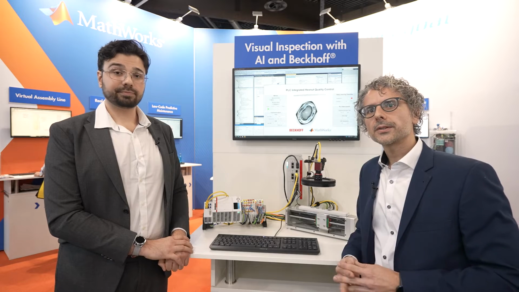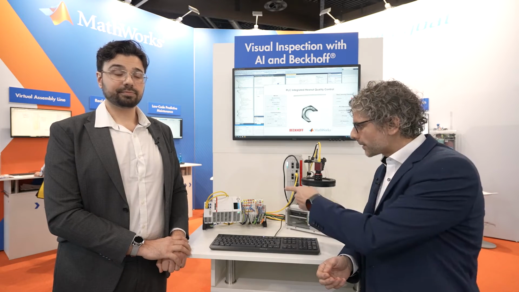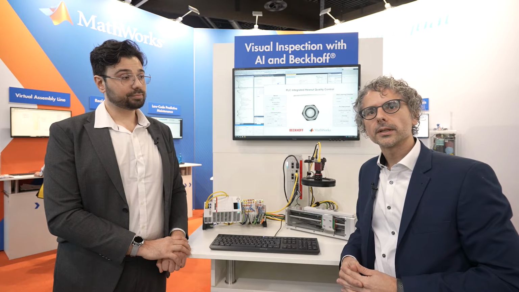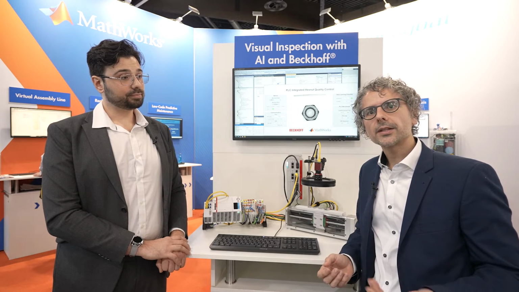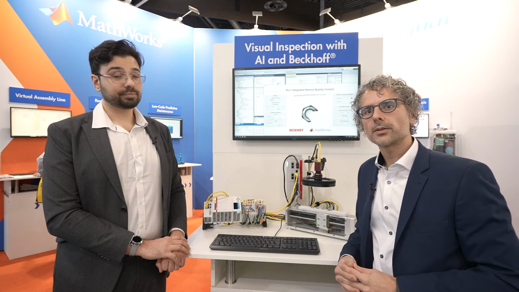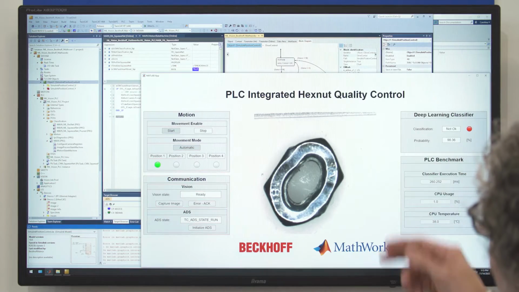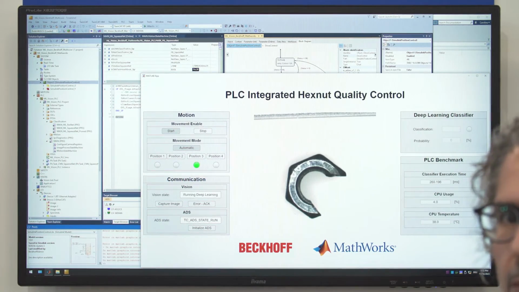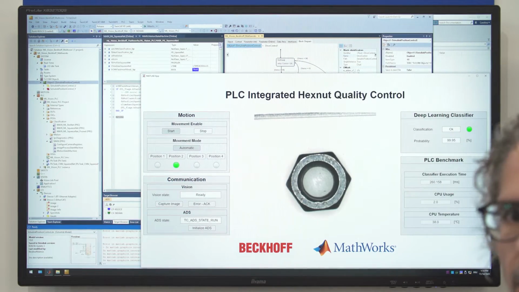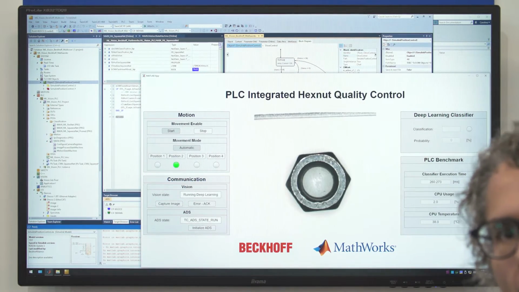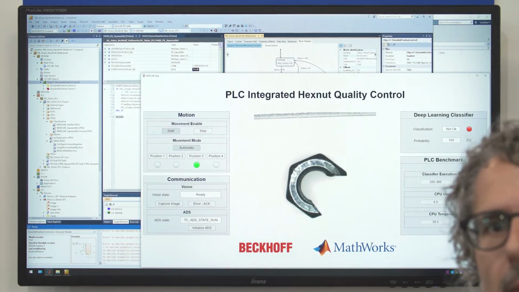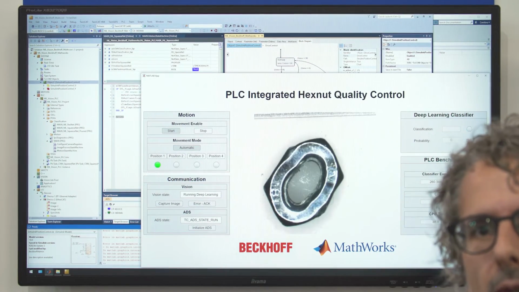And then the only missing bit is the connection between the MATLAB app and the TwinCAT runtime. And this is provided by the TwinCAT interface for MATLAB Simulink. It creates an ADS client or an ADS server in MATLAB, and this can then read and write variables from the TwinCAT runtime environment. For instance, you can see here an image that is always read from the TwinCAT environment, or you can see here some states, or the classification result. That's all that we can read out of the TwinCAT environment. And we also have a start and stop button. So of course you can write another state or some commands to the TwinCAT environment.